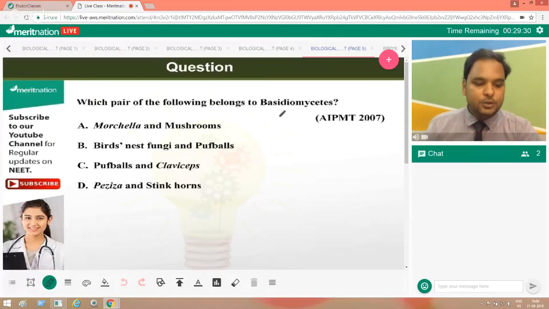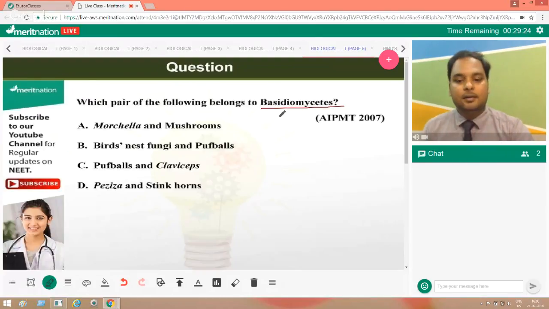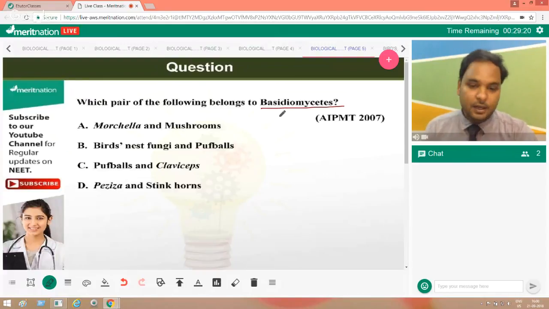Now, which pair of the following belongs to Basidiomycetes? This is a very, very interesting question, everyone. A. Morchella mushrooms. B. Bird's nest fungi and puffballs. C. Puffballs and Claviceps. And D. Pezizaand stinkhorns.